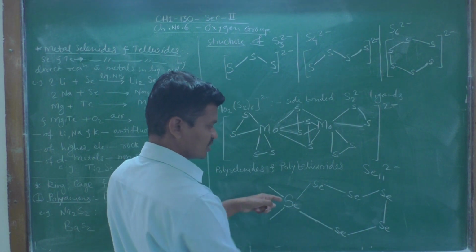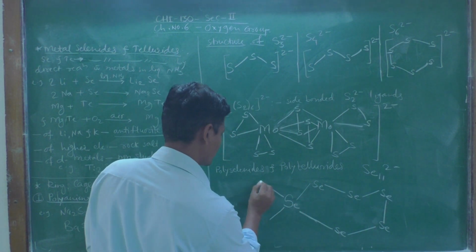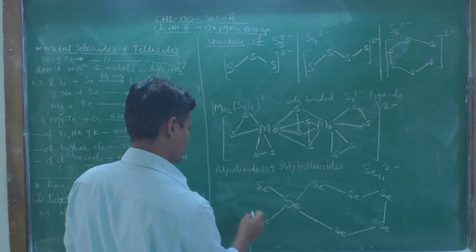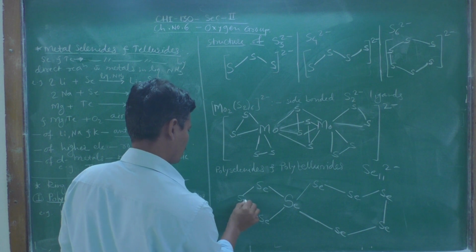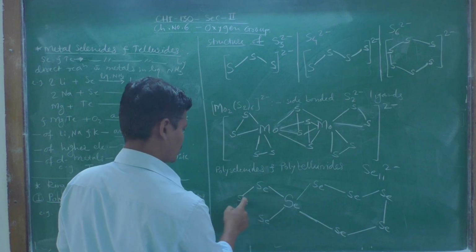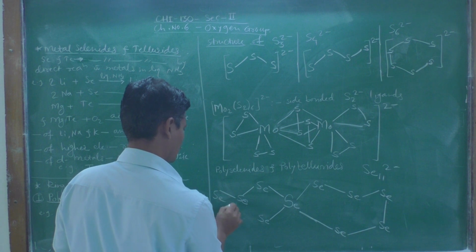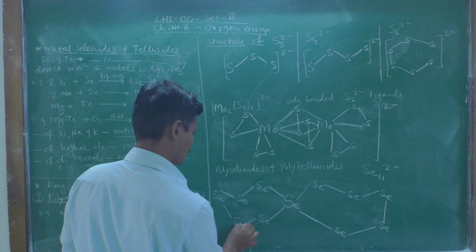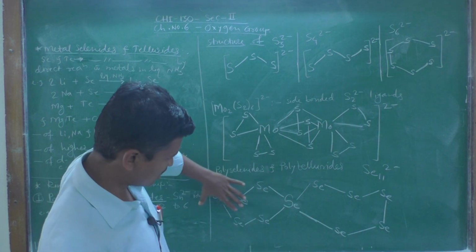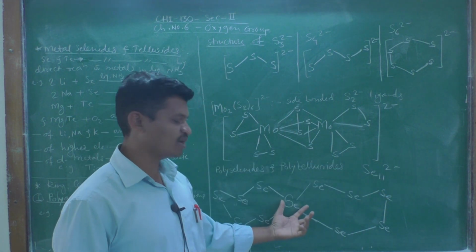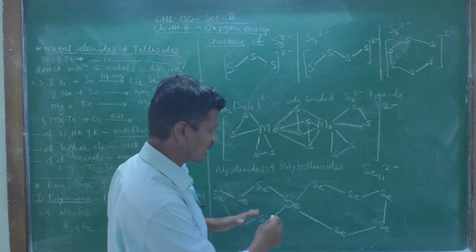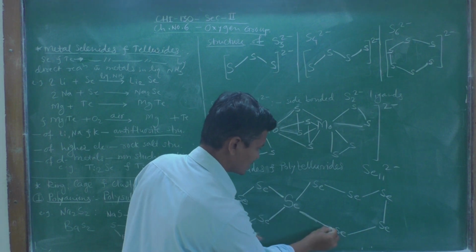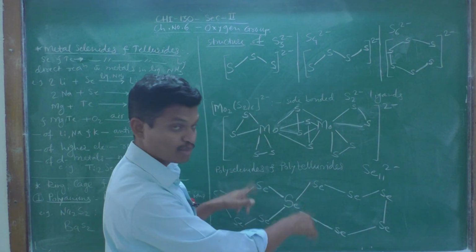So this selenium is common to both of these rings. Okay, so on this side we have to write five. One, two, three, four, five, and one is remaining, that is selenium. So this is one six-membered ring and this is another six-membered ring. One selenium atom is common to both of these rings, and look at the geometry. It is exactly square planar with this central selenium atom. Okay, 90-degree bond angle is there.